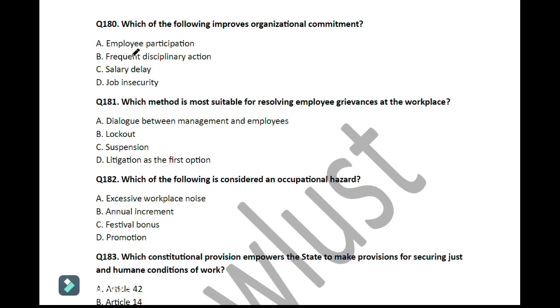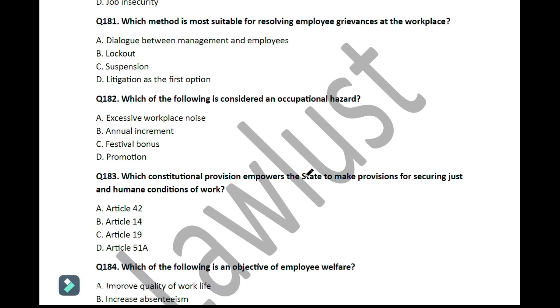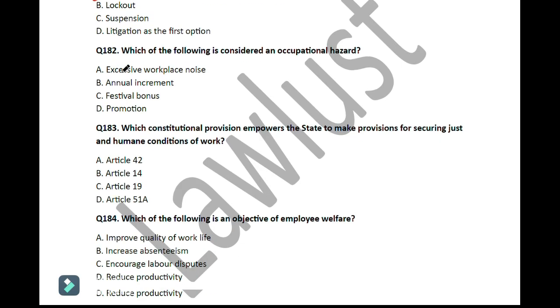So move on to the next question. Question number 180. Which of the following improves organizational commitment? So here the correct answer is employee participation in management. So move on to the next question. That is question number 181. Which method is used most suitable for resolving employee grievance at the workplace? So here the correct answer is option number A, that is dialogue between management and employees.